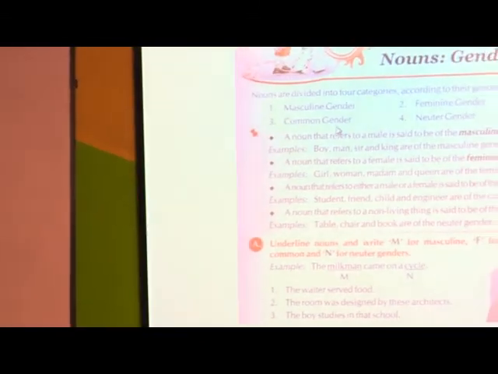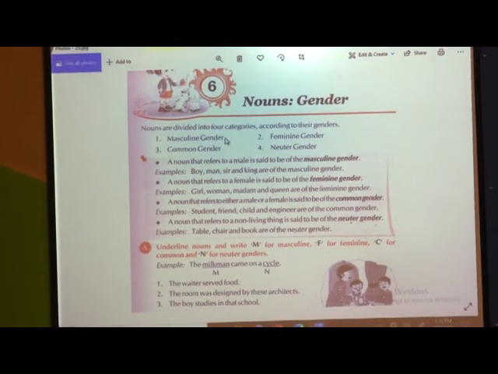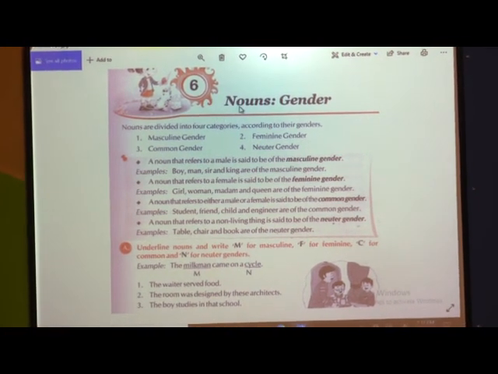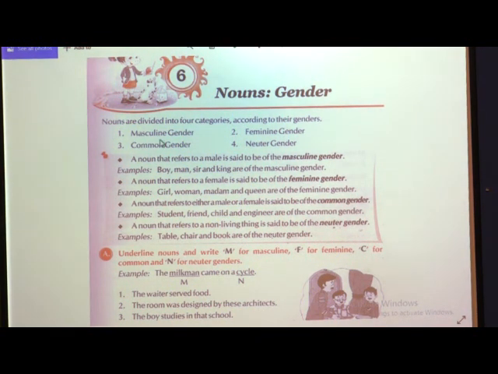If you see on the screen, children, in your Fun with Grammar book, page number 25, chapter 6, that is noun gender. Now we are going to study the 4 categories of genders. The nouns are divided into 4 categories according to their gender. The first one is masculine gender, second is feminine gender, third is common gender, and fourth is neuter gender.